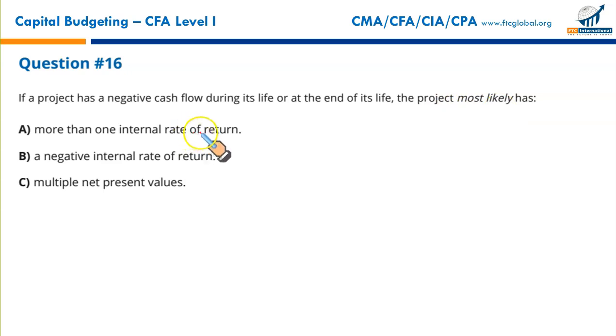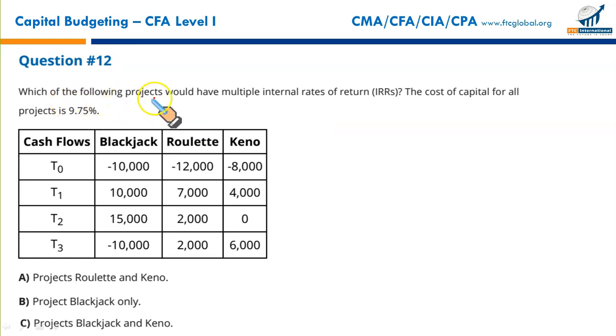More than one internal rate of return. Remember, whenever a project is unconventional, let me show you an unconventional project where the cash flow changes direction. Let me show you. Which of the following projects would have multiple internal rate of returns? The project that has unconventional cash flow at year 0, inflow, outflow. Rest of them are conventional, outflow at year 0, and then all the inflows later.